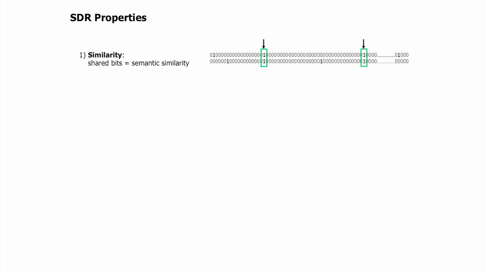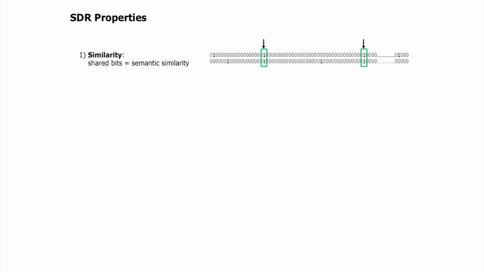Let's say I wanted to take two sparse distributed representations and see if they're similar. I could just line them up, and if they have similar bits in the same locations, they have semantic similarity. If they don't, they're semantically different. If I have 41 bits, I can be anywhere between no overlap and 40 bits overlap. But I can easily compare them, and wherever I have a 1 bit in common, it's semantically similar.